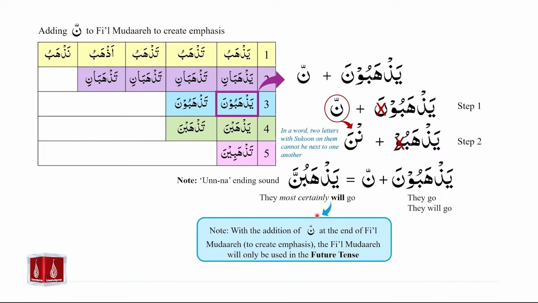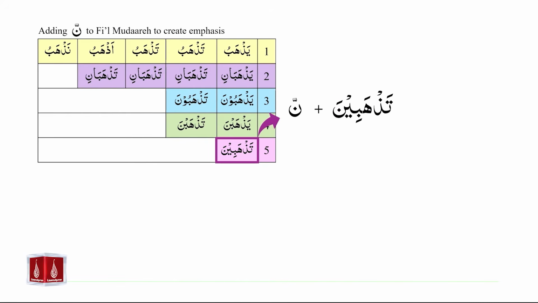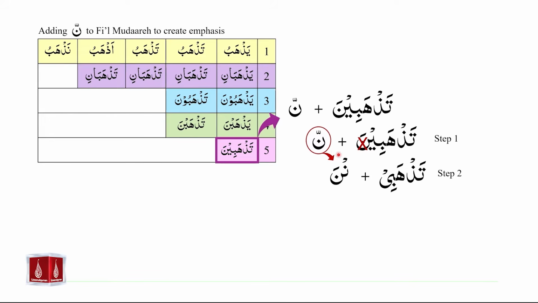Once again, note that with the addition of nun saqila at the end of fi'il mudare, the fi'il mudare will only be translated or used in the future tense. We have studied how to create emphasis using nun saqila for row number 1, row number 3, and now we will move on to row number 5. In row number 5, we have the only example of tazhabina. Tazhabina plus nun saqila equals the following. Step number 1, we will take tazhabina and we will remove the noon with zabar on it at the end. So what we are left with is tazhabi plus noon with shadda on it.